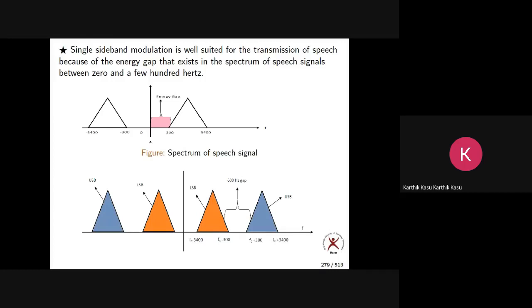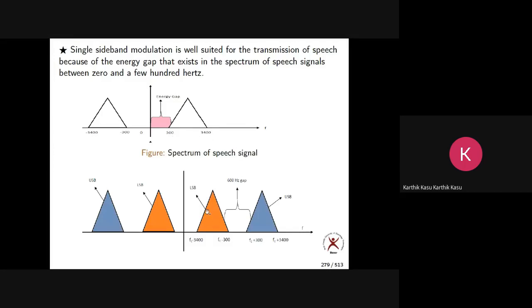Okay. So in the AM spectrum, what extra was there? A carrier component at fc. That was missing in the case of DSBSC. Anyway, now I am shifting this towards the right side by fc. What do you get? This becomes fc - 3.4 kilohertz, fc - 300, fc + 300, fc + 3400.